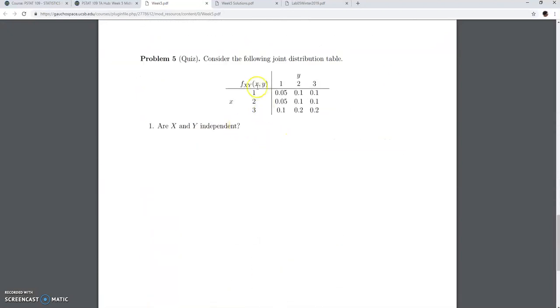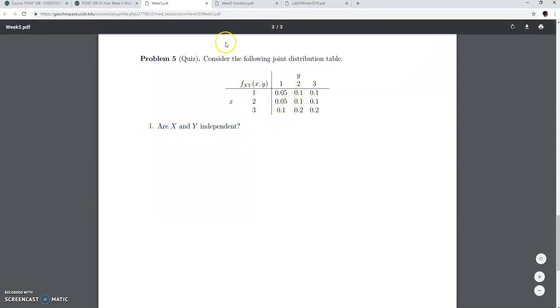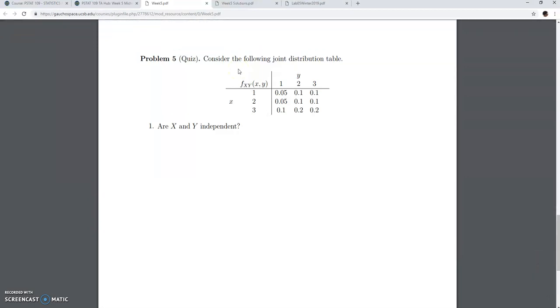The quiz is very straightforward. I give you a joint PDF, and we have to figure out if x and y are independent. As usual, grading is 0 for no show, 50% if they made a mistake, 100% if everything is correct. Again, you return it to them a week after, and they have a week to give it back to you in case they did not get 100%. If they got a 0, then they do not get a second chance.